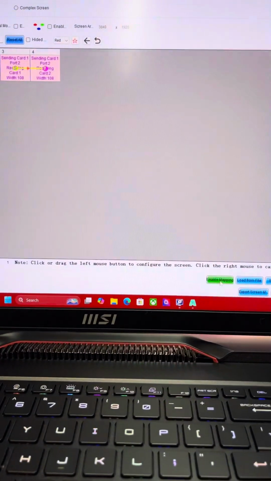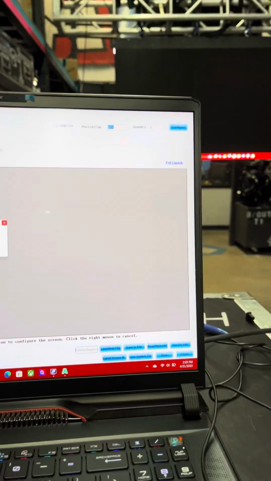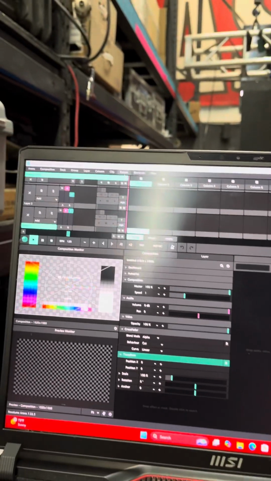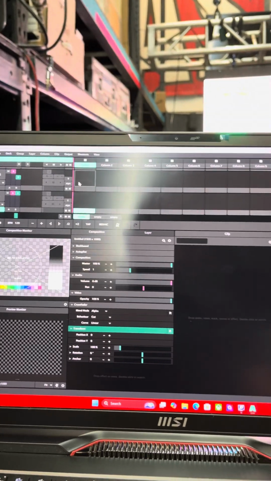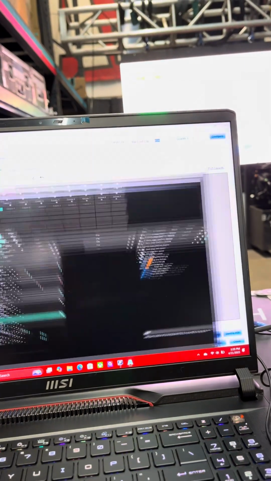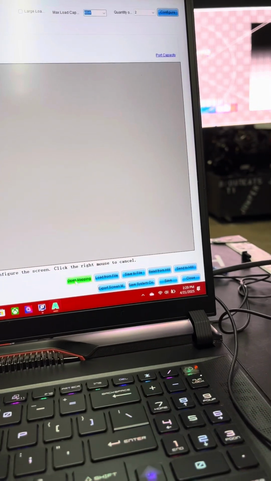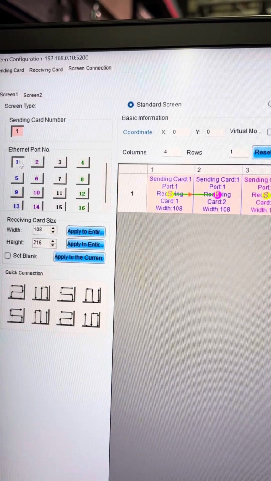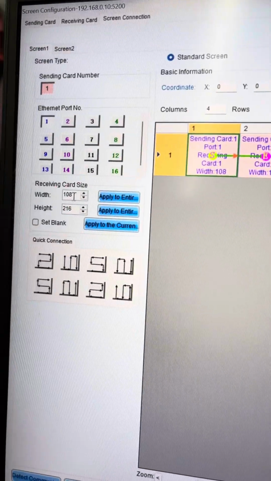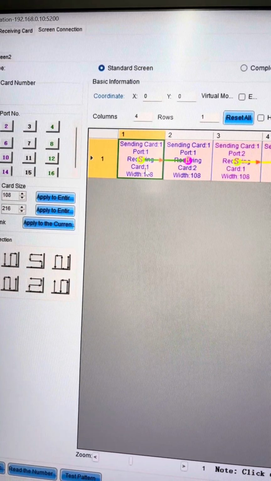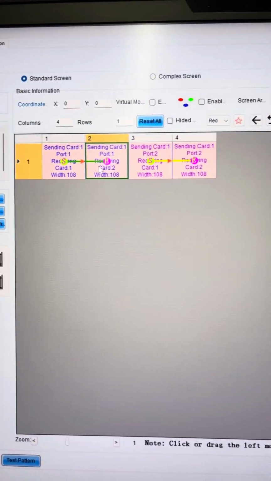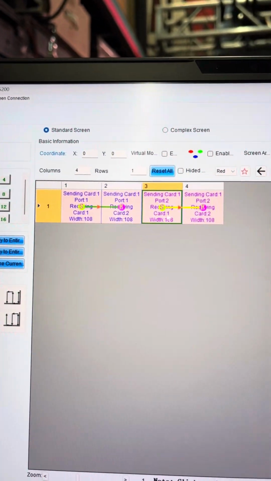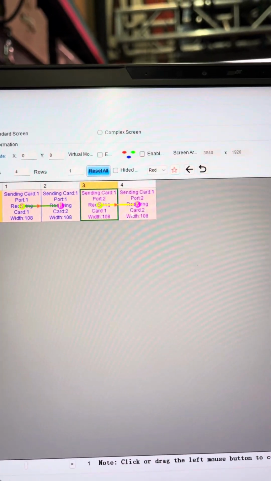So I'm going to close the mapping, and I'm going to show this into Resolve. And so got that right there. So now I'm going to open mapping, and I got my port number 1 right here with these numbers right there, port number 1, and then this is my number 1 and number 2, and then port number 2, it's this one and this one, right?